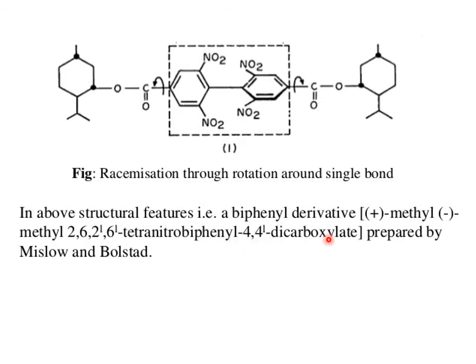Racemization can be observed through a polarimeter and through carbon-13 NMR spectroscopy, because by zeroing of the specific rotation, it can be easily observed whether a racemate is present or not. This is another method by which, through bond rotation, we can determine the formation of a racemate.